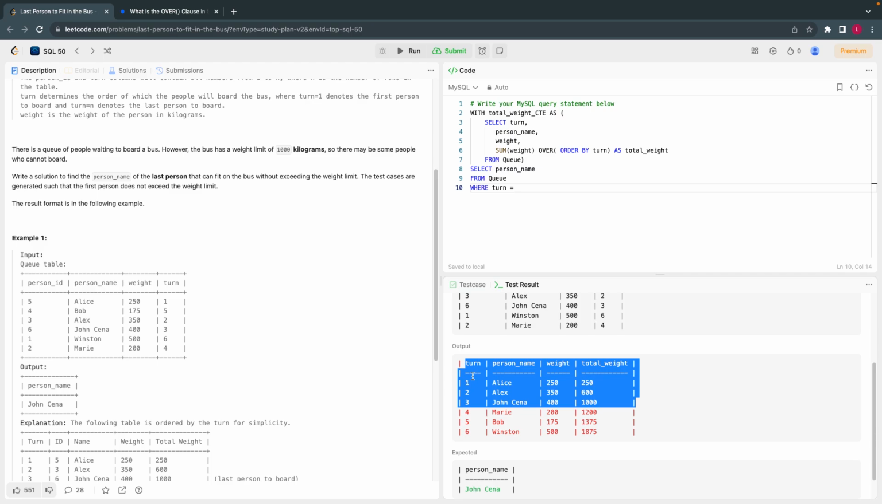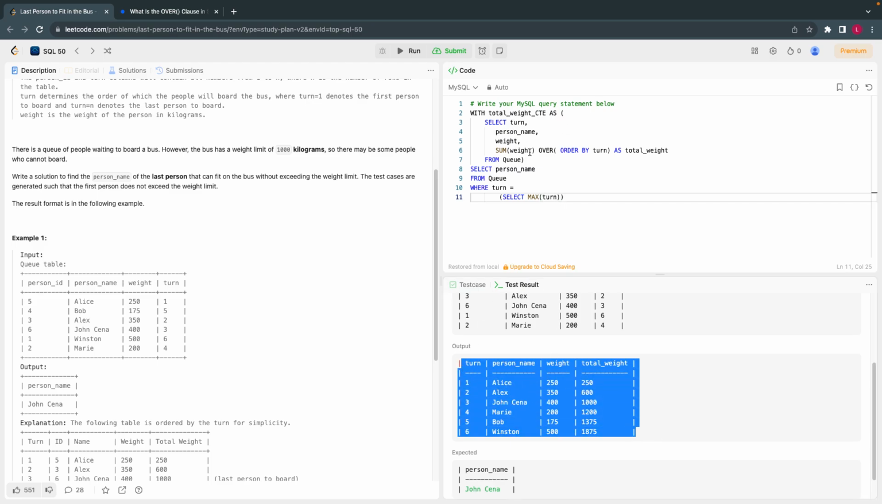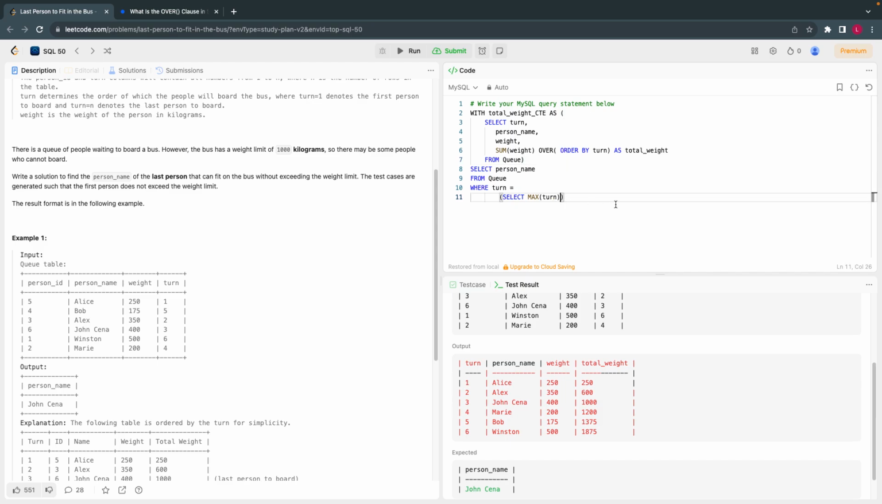That should be equivalent to the turn which I want. That gives me the name. Simple as that. So let's see what I'm trying to say. I'll simply select max of turn from this common expression table, which is this part of this.